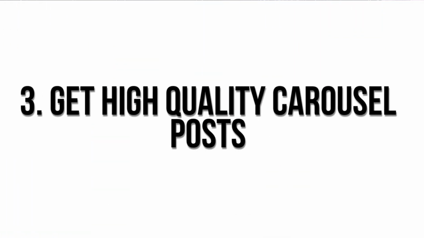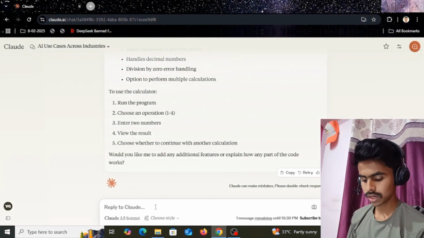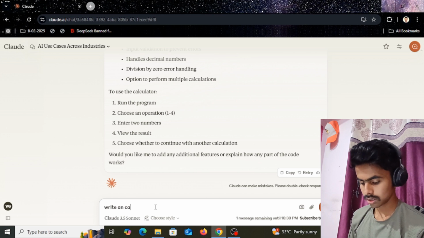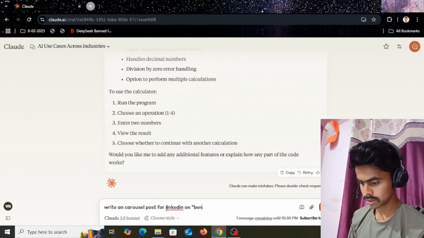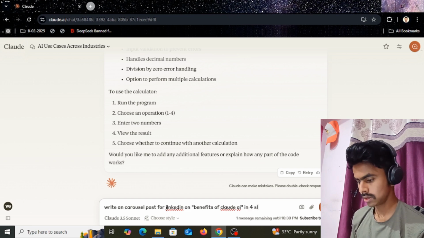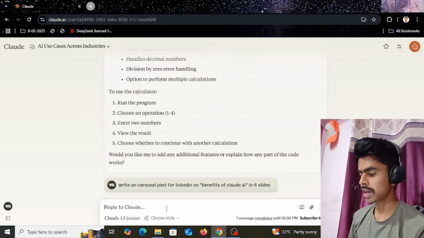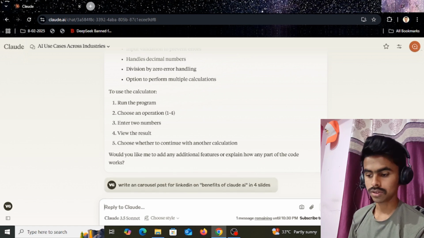The number three use case of Claude AI is that you can get a carousel post for LinkedIn very efficiently and with very high quality. So you can give a prompt like write a carousel post for LinkedIn on benefits of Claude AI in 4 slides. You can also give specific information to get more in-depth knowledge of that.